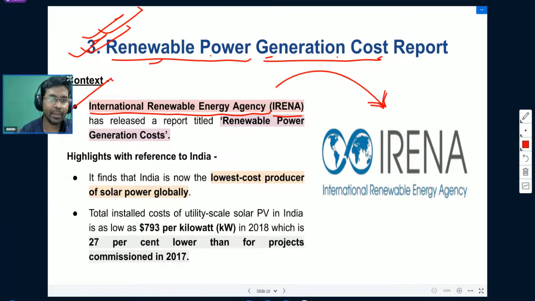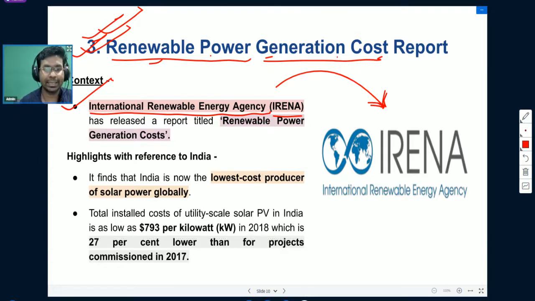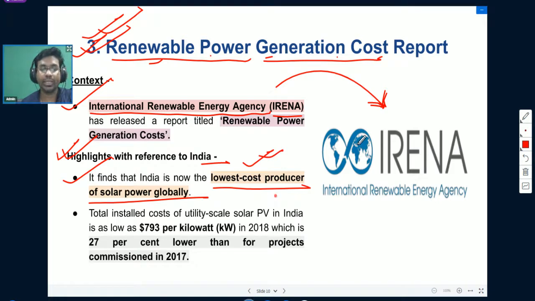So recently there was some highlight. This particular report that they have released globally, covering different countries of the world, talked about where India stands in terms of renewable power or renewable energy. When we talk about highlights with reference to India, it finds that India is now the lowest cost producer of solar power globally. So India is able to produce solar power at the lowest cost globally.